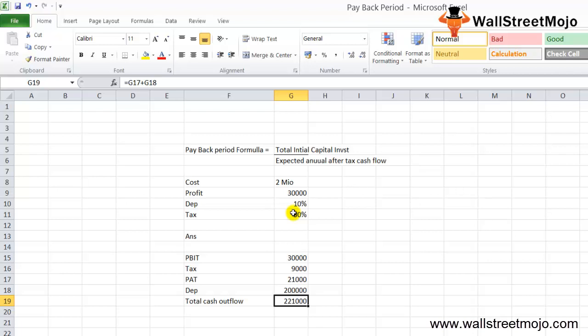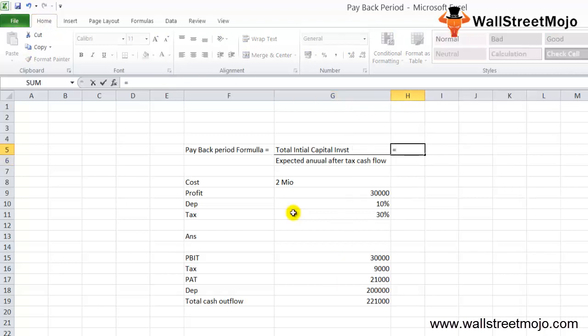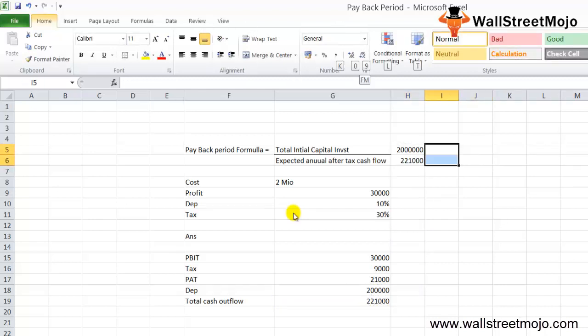outflow. Payback period formula is total initial capital investment divided by the expected annual after-tax cash flow. So let's put these numbers in this particular formula just beside this, and let's see what the answer is. So the total capital investment is how much? 2 million. So I'm just writing 2 million. And expected annual after-tax cash flow is 2,21,000. So once you do this, you get the final answer as 2 million divided by 2,21,000. So the payback period is 9 years approx.